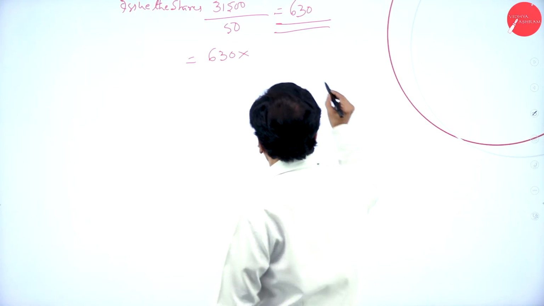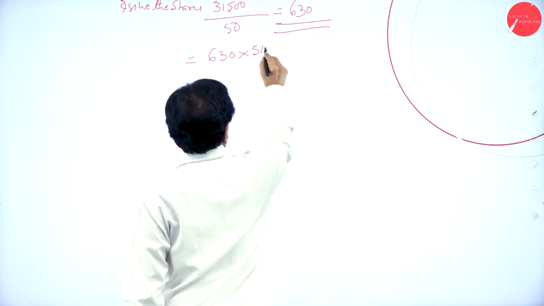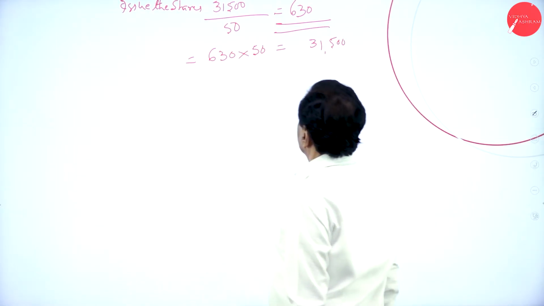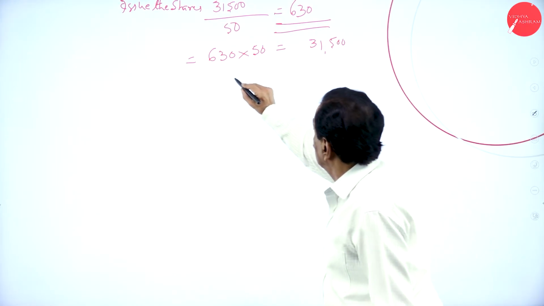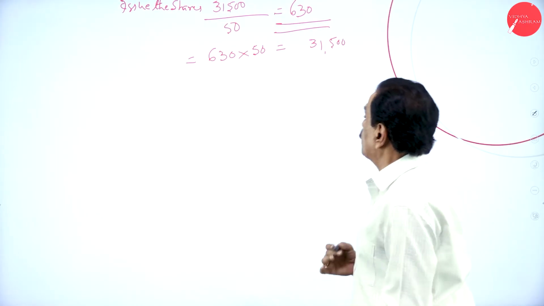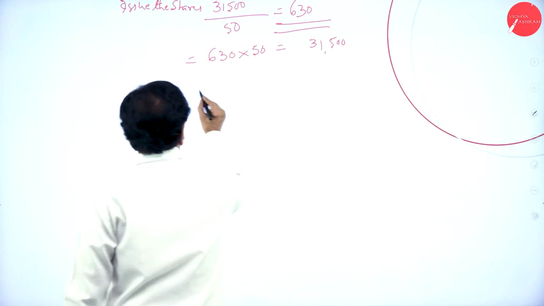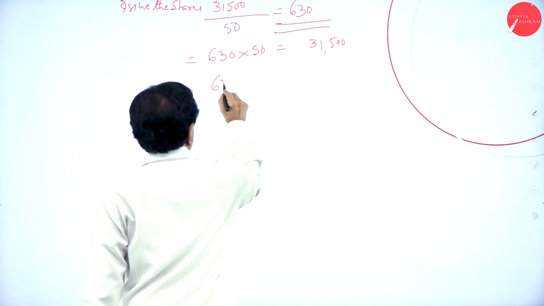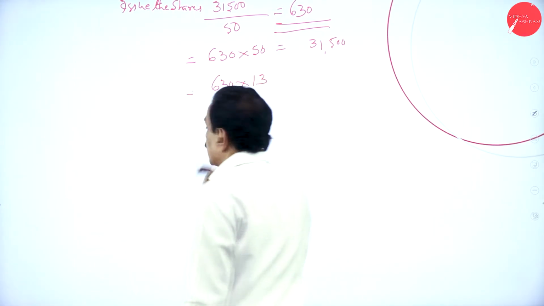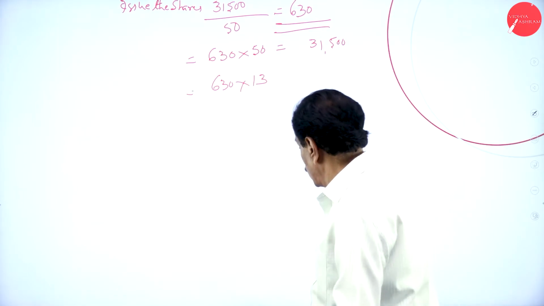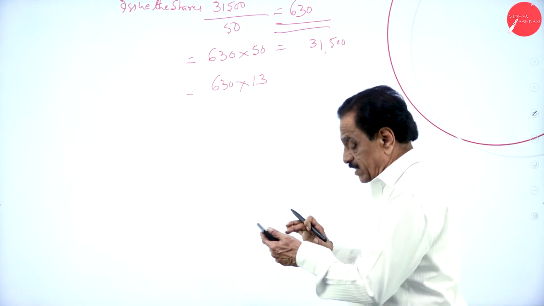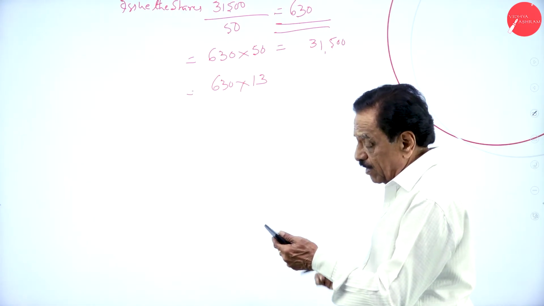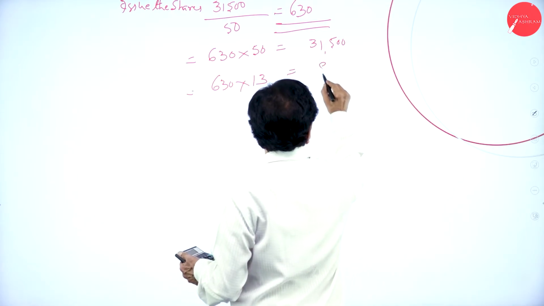So the face value is 50, and it comes to 31,500. How many shares are you going to issue? 630 shares at rupees 50. Regarding the premium, it is 630 into 13, which is 8,190.